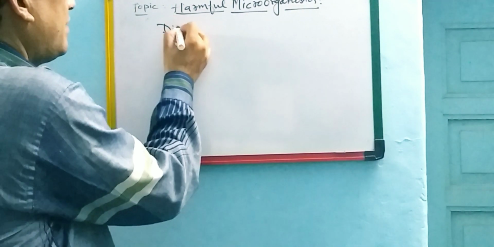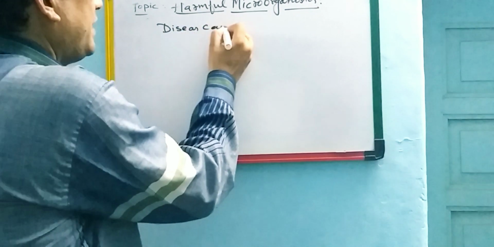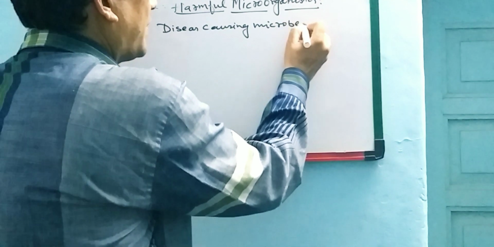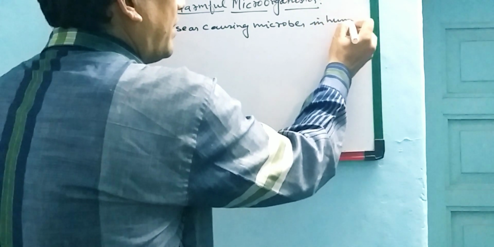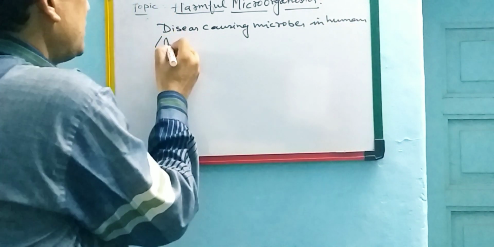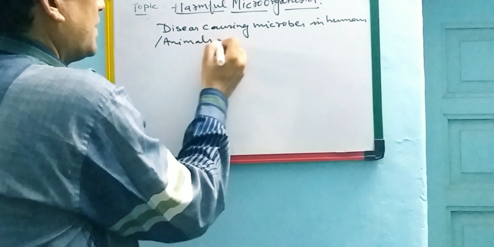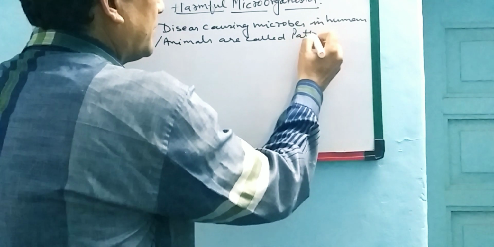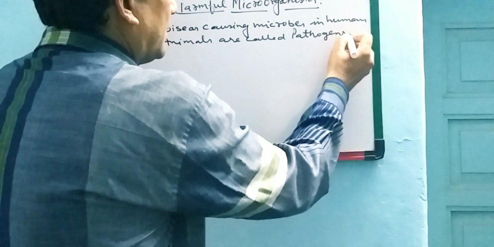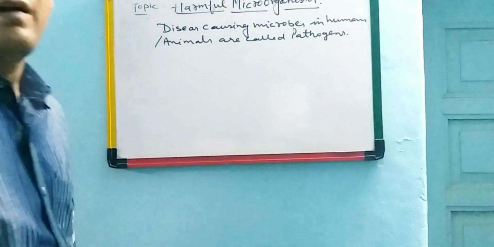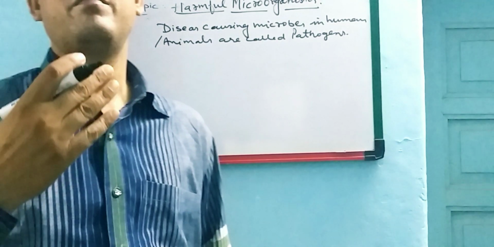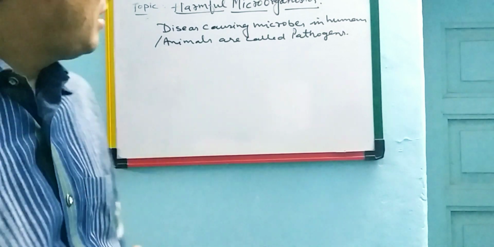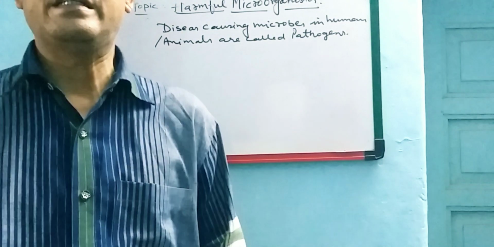I should write here: disease causing microbes in humans or animals are called pathogens. These may be some harmful bacteria, some viruses, some fungi, etc., and are responsible for the diseases.